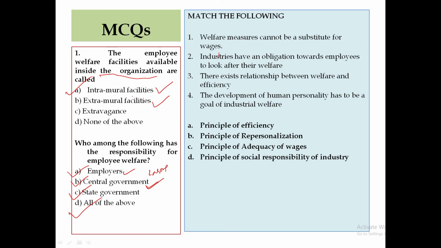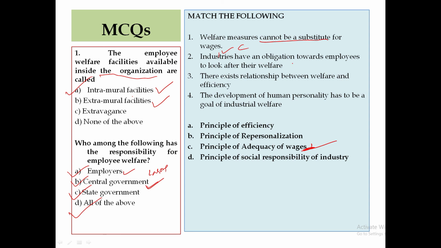Now, welfare measure cannot be a substitute for wages. Who said this? In which theory? It believes in adequacy of wages. It says that welfare cannot be a substitute for wages. So this theory says the answer is C.